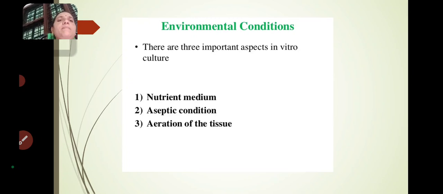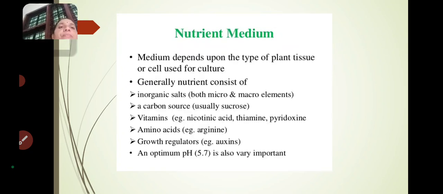So there will be a free air supply, and then they can grow easily with the help of nutrients and oxygen. So aeration of the tissue is very important. These are the environmental conditions: nutrient medium, aseptic conditions, aeration of the tissue.